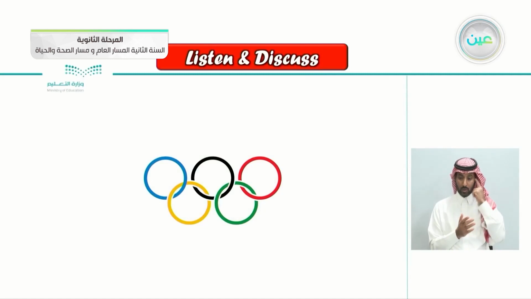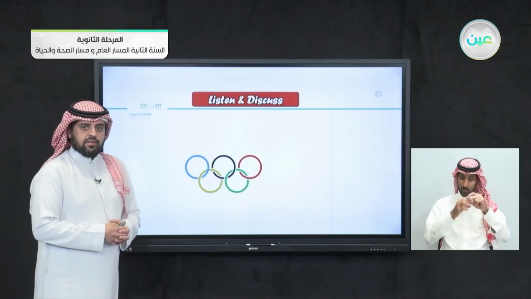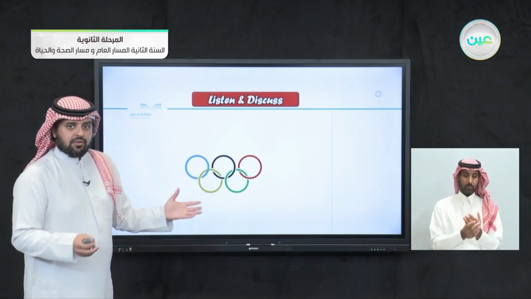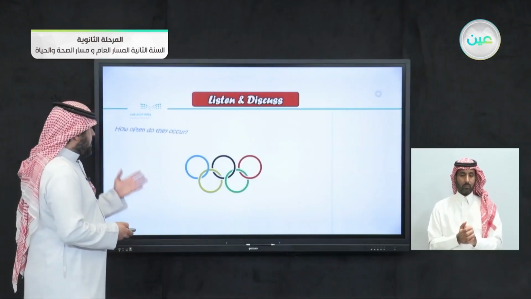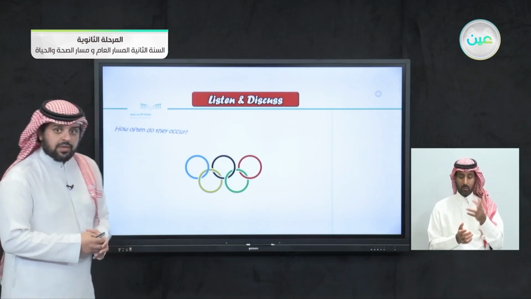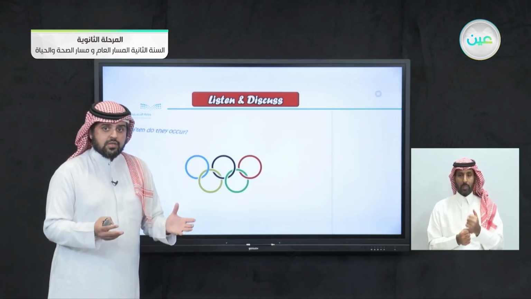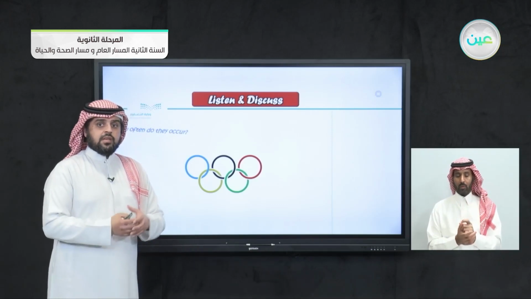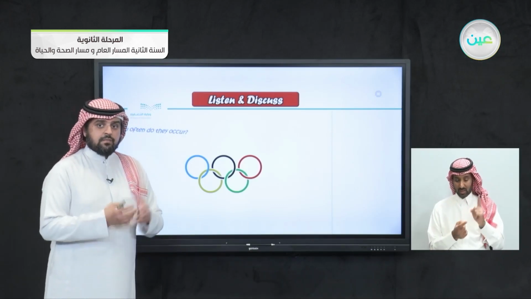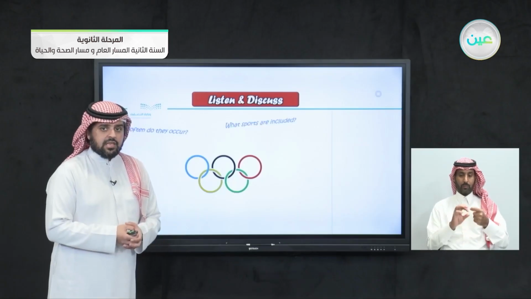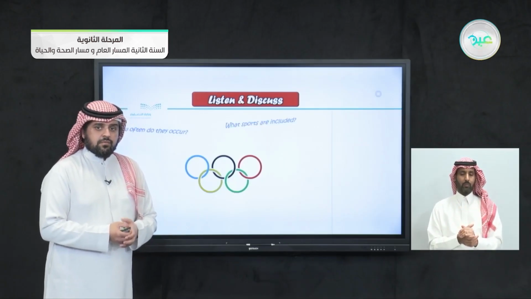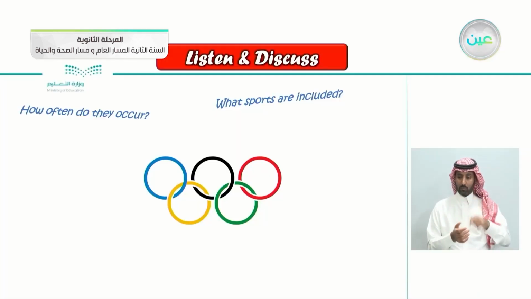So I think you can guess what this logo here is. Yes, that's correct. It's the logo for the Olympics. But can you answer some questions about it? For example, how often do they occur, the Olympic sports events? Do they happen every year, every 2 years? That's correct, every 4 years. What sports are included? Do you know some of the sports that are included in the Olympics? Football, of course, maybe javelin, and so on.